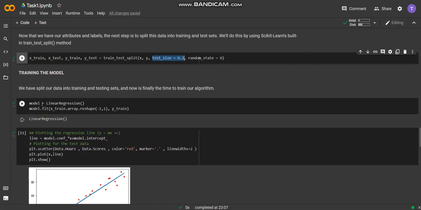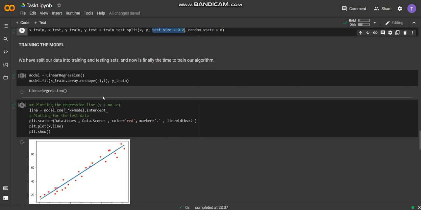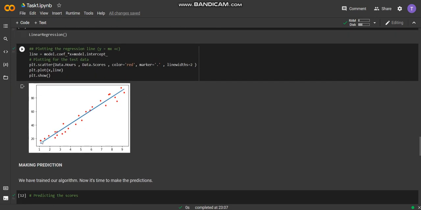Then we have used the linear regression method, which will allow us to gain the coefficient and intercept, and it will help us train the data. The same has been plotted in the form of a scatter chart, where you can see the linear regression line and how much variation there is in the given data set.